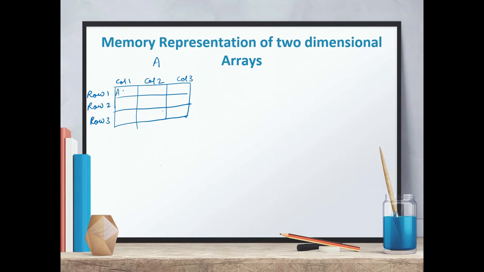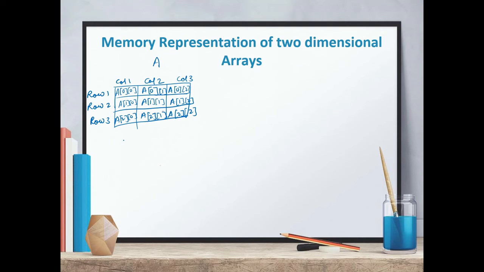This element will be A00, this will be A01, this will be A02, this will be A10, this will be A11, this will be A12, again this will be A20, A21 and A22, like this.